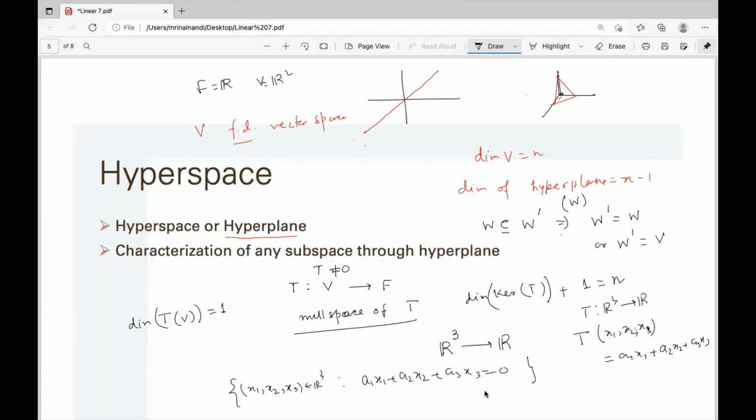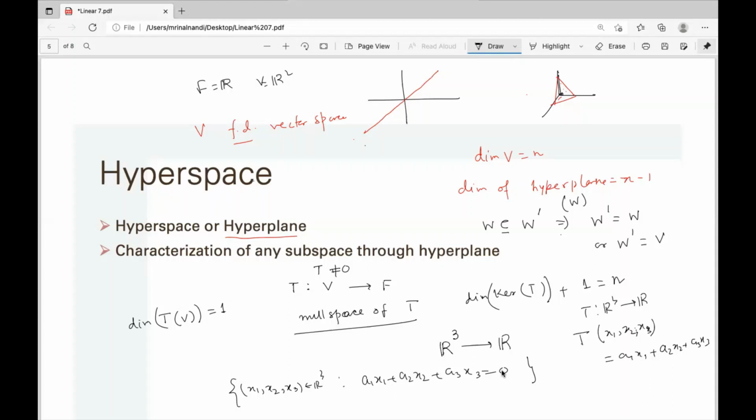You can extend this for Rn, also for Fn. It's not only in Rn; actually, the product is defined for any field. A1 and x1 are field elements, so A1x1 is defined. Similarly for Rn, A1x1 plus A2x2 plus up to Anxn is equal to 0. This is the equation of a hyperplane, and this is the null space of that linear functional T of x1 up to xn, the dot product for a fixed A. If we change A, we'll get a different hyperplane.